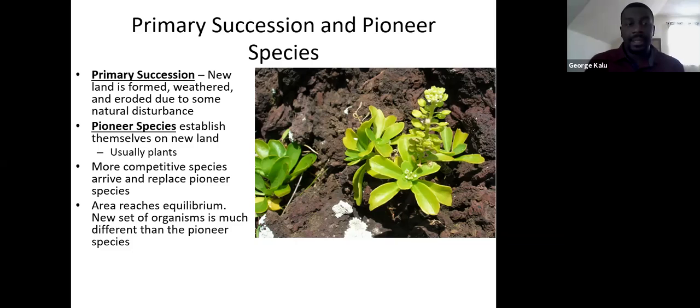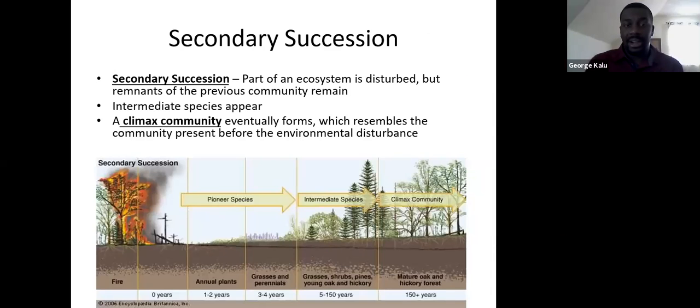The second type is called secondary succession. In secondary succession, what we have is some kind of disturbance. In this case, we have a forest fire. We create a disturbance, and we end up destroying a large portion of the ecosystem. However, certain components of that initial community still remain. So we might have some seeds, we might have a few trees that are still around, or a few plants. Something is still available.